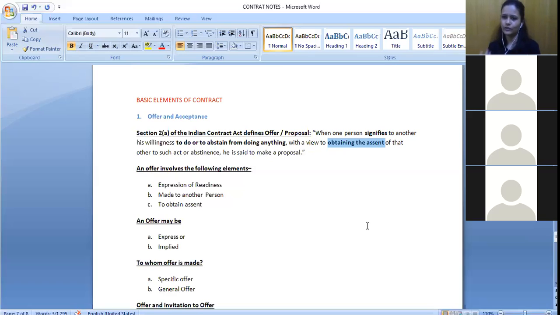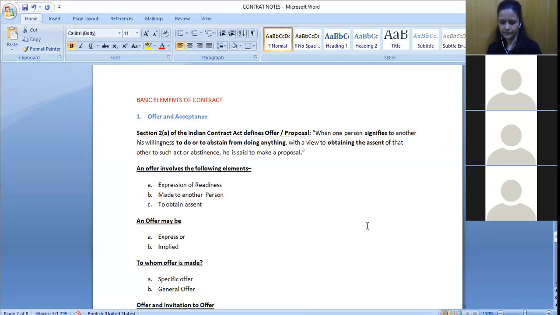What is the difference between to do and to abstain from doing anything? Anyone? Do we make any type of contract where we just promise to abstain from doing anything? No, ma'am, we don't. Anyone? Yes, ma'am. Certain contracts are there which restrain a person from doing something.